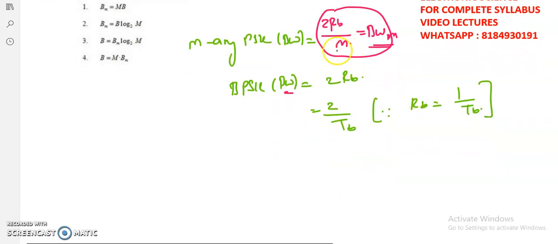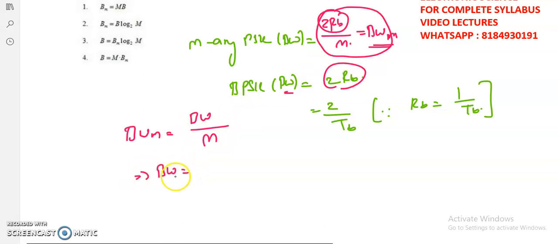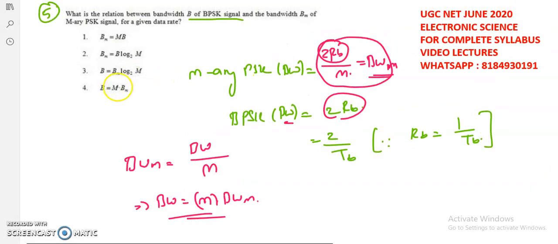And with the help of both these two formulas, now the bandwidth of M-ary phase shift keying is equal to 2RB divided by M, where 2RB is nothing but the bandwidth of binary phase shift keying. So that implies the bandwidth of binary phase shift keying is equal to M times the bandwidth of M-ary phase shift keying. So that means the fourth option is the correct one.